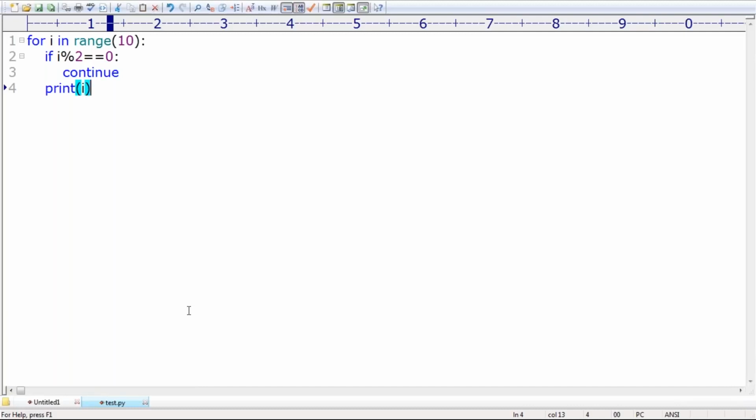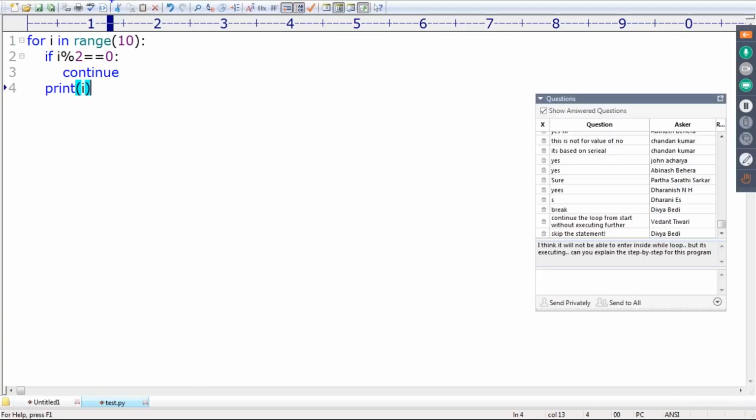Now take a very special case, sir. First, what is the i value? 0. First, the i value is nothing but 0. 0 % 2 == 0 is satisfied. Continue. Continue means the remaining part of the current iteration won't execute; go for the next one. Now the i value will become 1. 1 % 2 == 0 is not satisfied. That's why continue won't execute. Directly print(1). So if it is an even number, go for the next iteration. If it is an odd number, print that odd number.